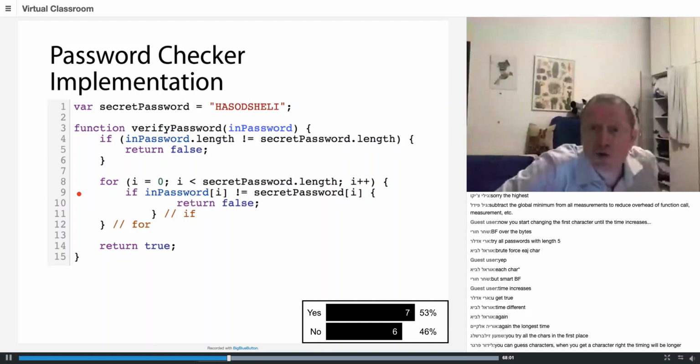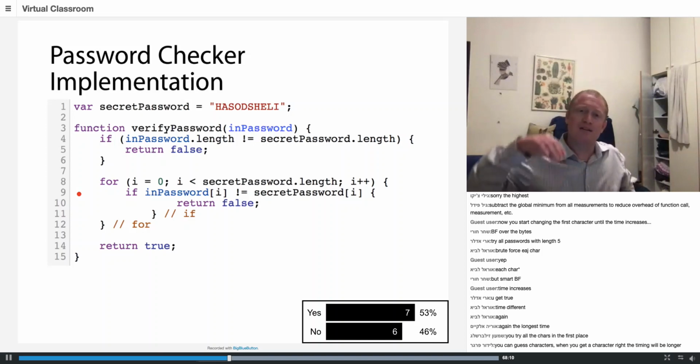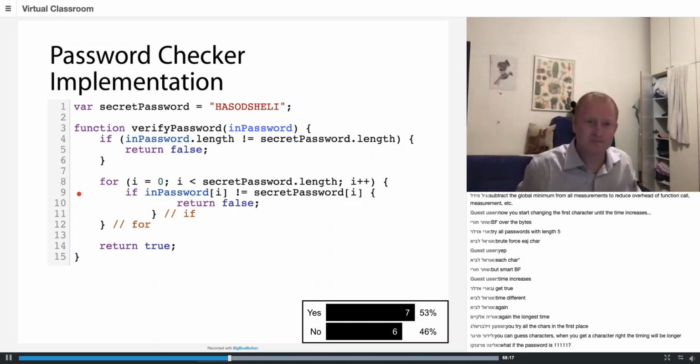By the way, don't get addicted to the average, and this is a little hint for you. So I will be able to get the next character, and then I will get the next character, the next character. If the password is 11111, then I'm a very happy hacker.